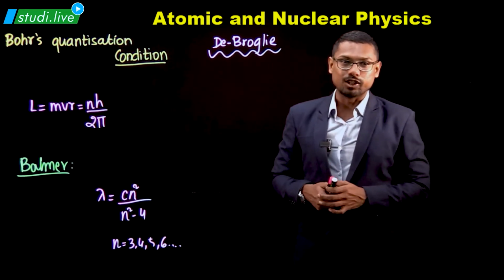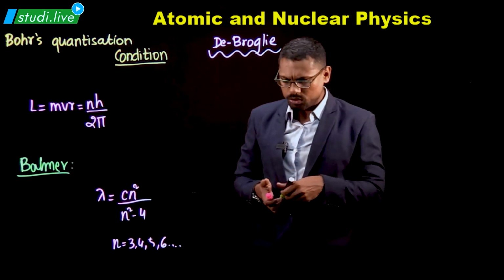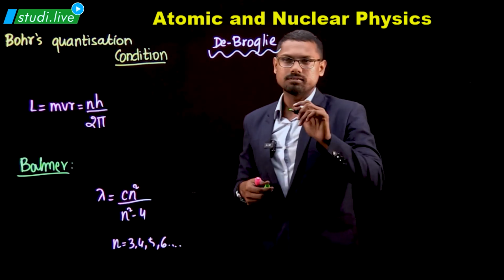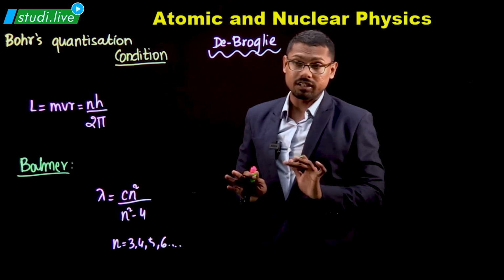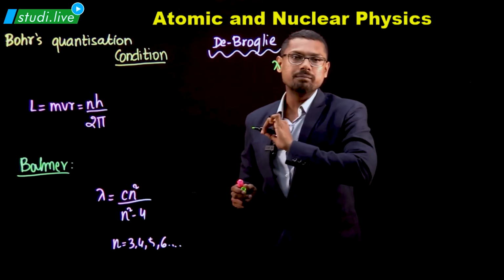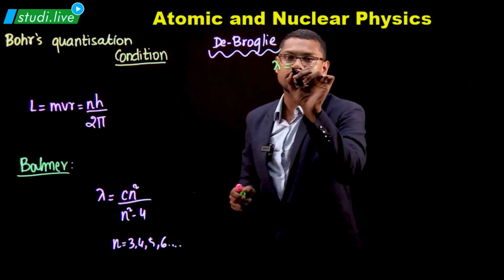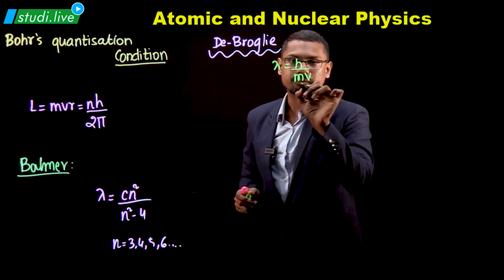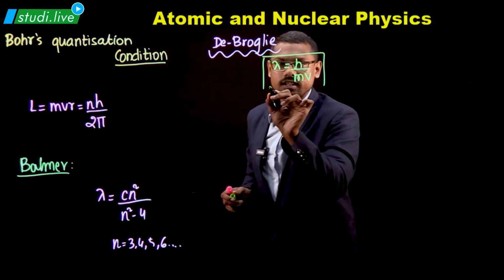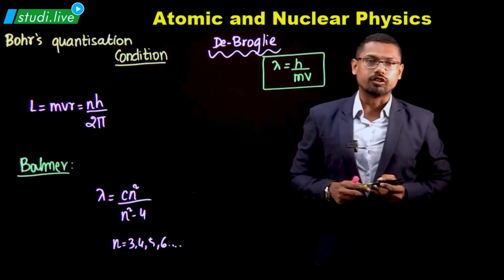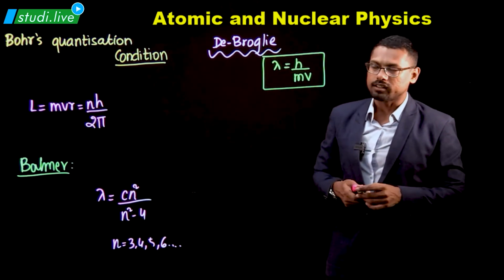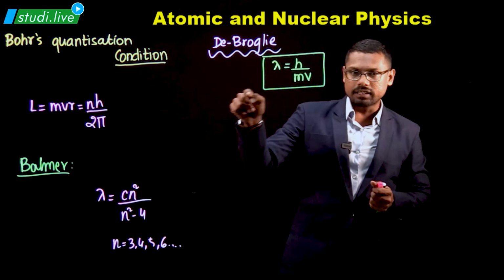And he created one very simple formula. We are going to learn about this later. I'll just simply state it. We are not going to derive it now. He said that lambda, the wavelength of this particle, is nothing but h upon mv. Look at this. This is a very beautiful formula. We're going to learn about it later, but as of now, I'm going to combine this and this.